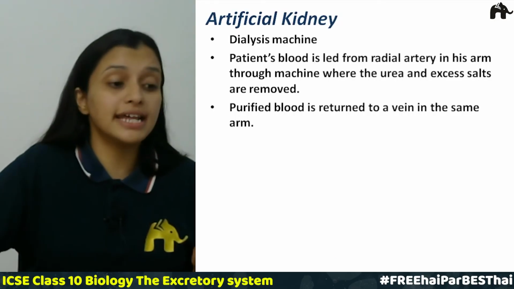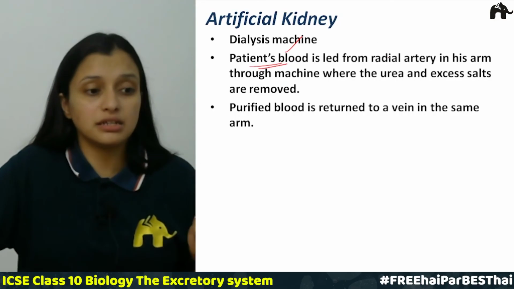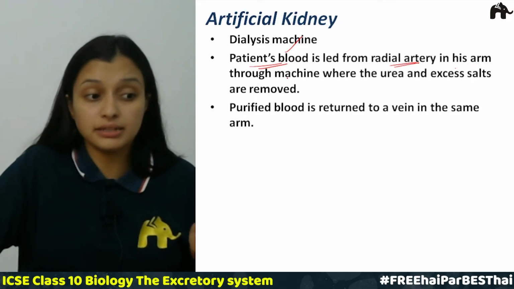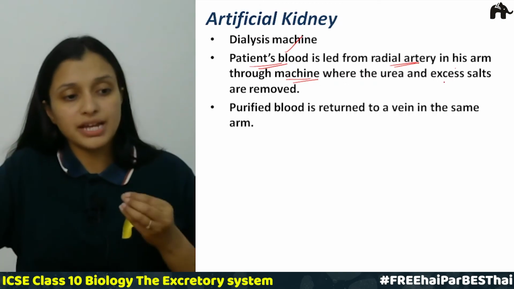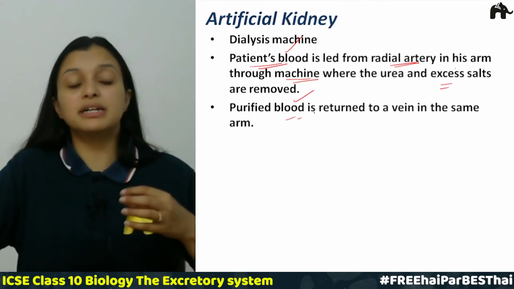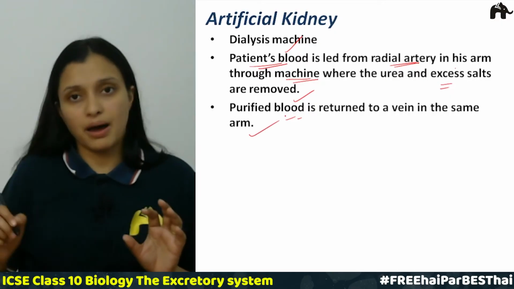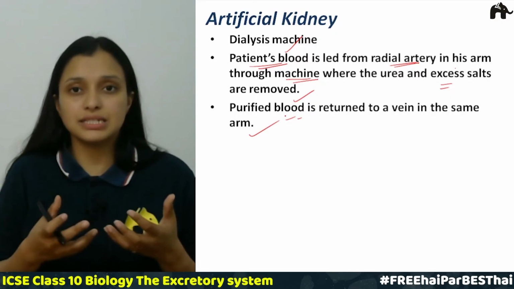We also call it a dialysing machine. Here the patient's blood is taken from the radial artery in his arm, and it is put into the machine where the blood urea and excess salts are removed, and now this purified blood is returned back to the vein of that person in the same arm, right? So this is how dialysis is done.